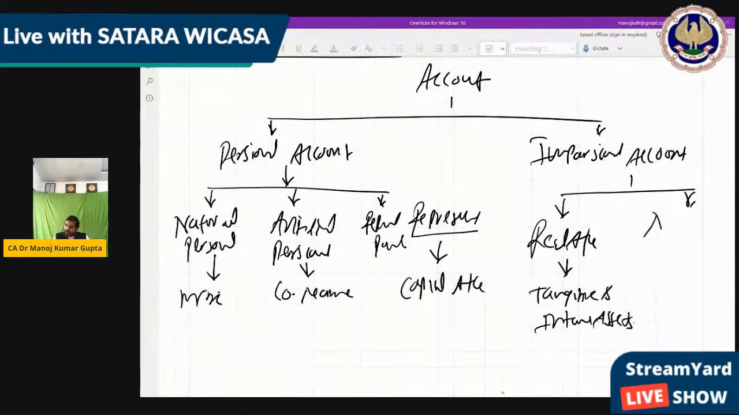Next is nominal. What is that nominal account? Nominal account means which is actually not an account, but still we are using it. Like when we give salary to anyone, what entry do we pass? Salary is given, means salary we are paying and cash is going. So salary account is debited and cash is credited because cash goes out. Salary is debited, which is not seen.